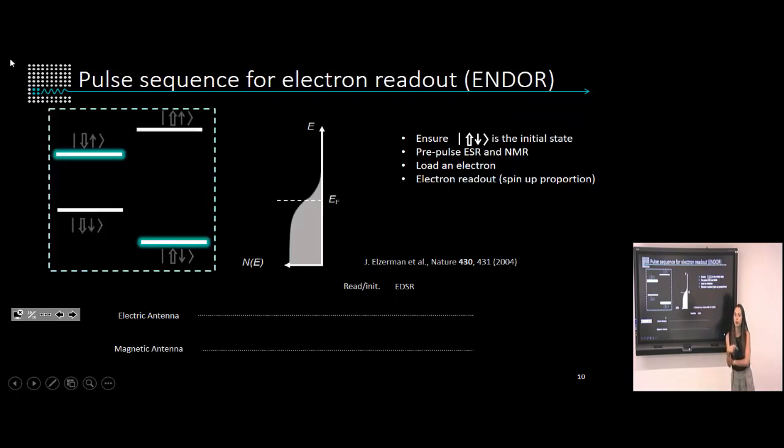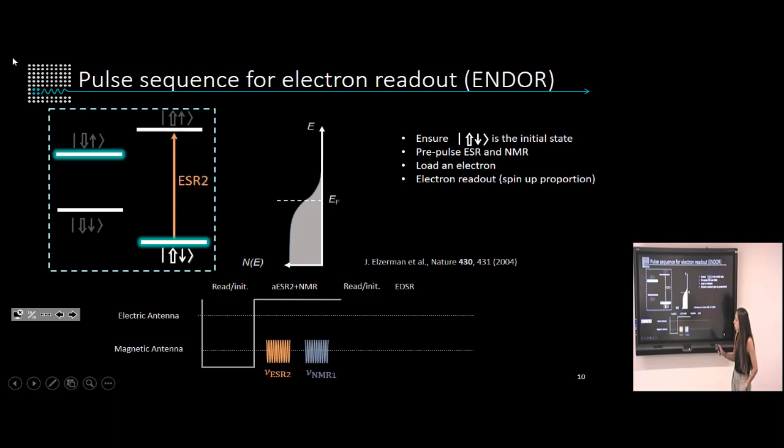So we can also look at the coherent oscillations, the Rabi oscillations, by measuring the state of the electron after we perform our pulse sequence. Remember before, we were performing nuclear readout, but now we can only look at the spin-up proportion of the electron after we do the whole pulse sequence. So for that, we really need to make sure that we start in the ground state of the flip-flop qubit. So we perform 2 pre-pulses, an ESR pulse and an NMR pulse.